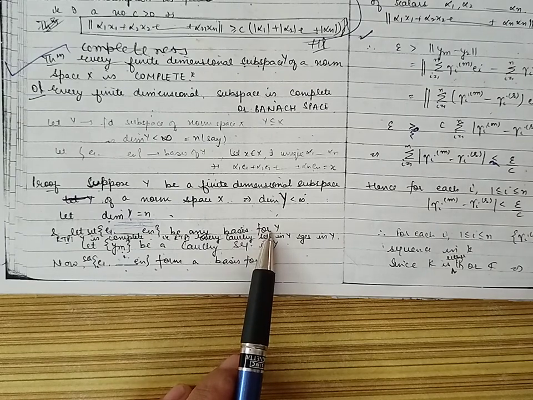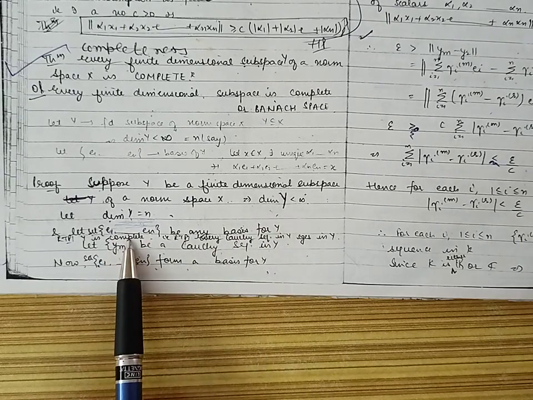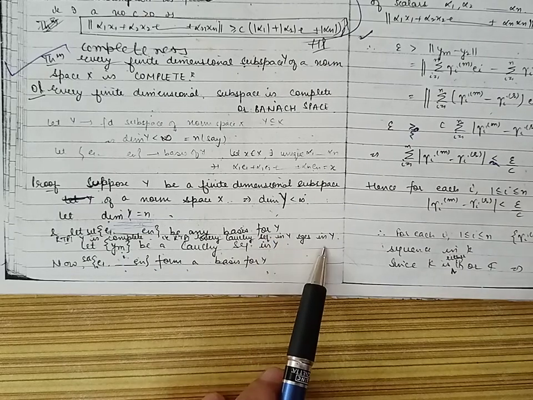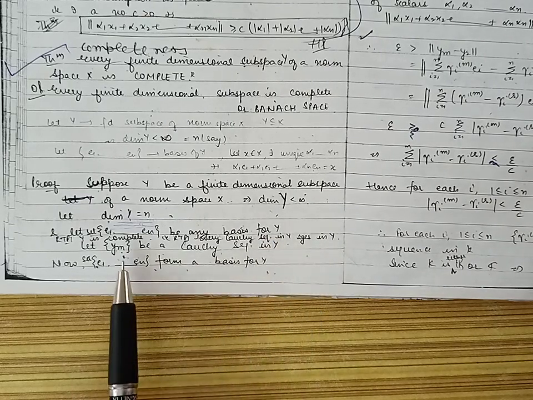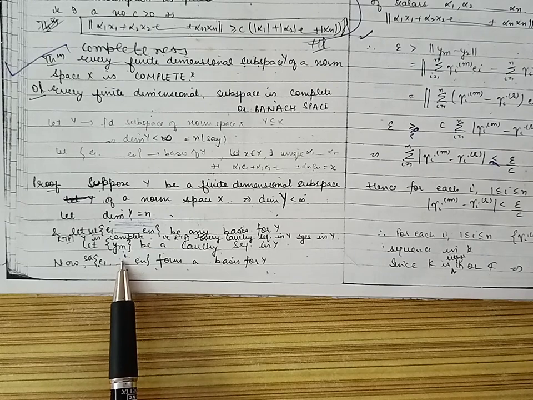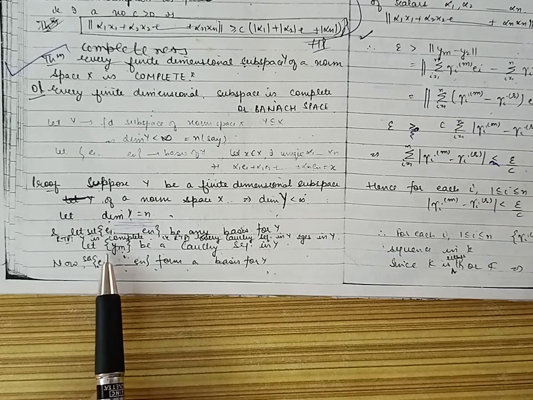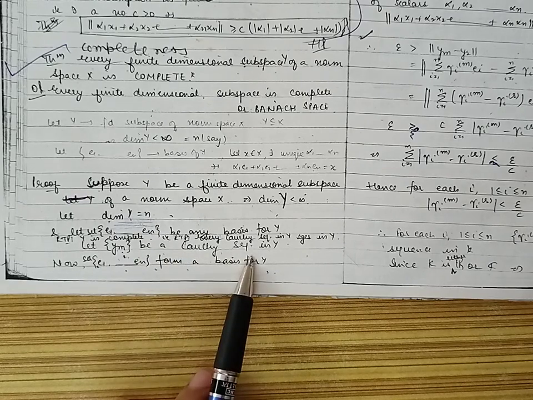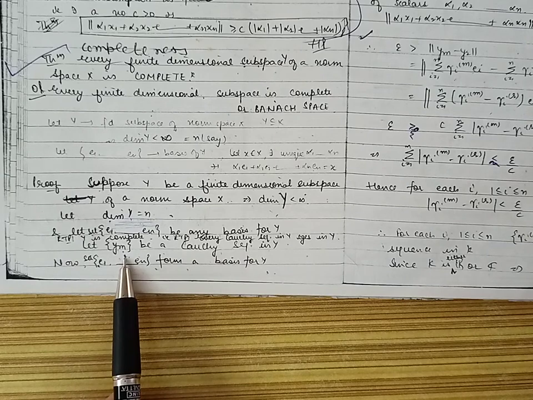Now we have to prove that Y is complete. In order to prove Y is complete, we will prove that every Cauchy sequence in Y is convergent in Y. So let us take an arbitrary Cauchy sequence, which we denote by the sequence ym. This is a Cauchy sequence in Y. We will show that this Cauchy sequence ym converges in Y.